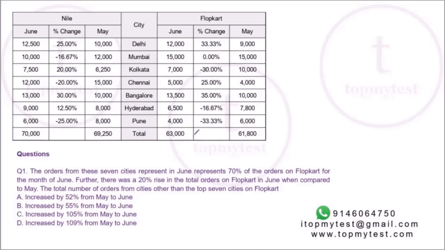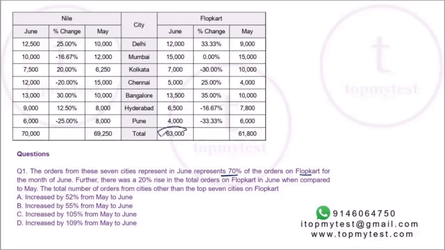Okay, let's see what is required here. The orders from these 7 cities represented in June represents 70% of the orders on Flopkart for the month of June. So just like in the very first question where you had a scenario about Nile, okay, so 70% of the orders on Flopkart for the month of June, right?